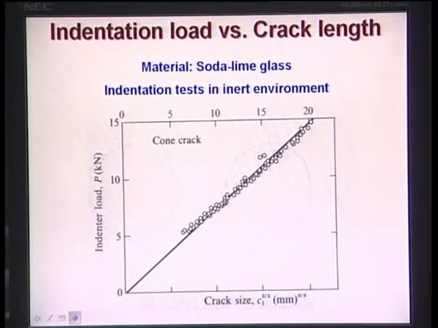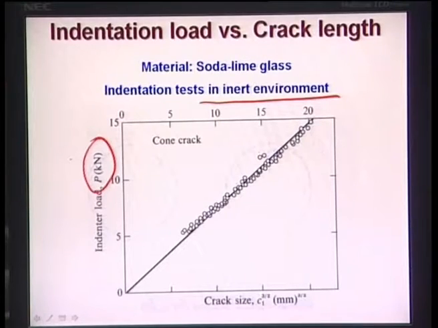Now people have done experiments on soda lime glass, and these indentation tests were carried out in an inert environment. Why an inert environment? Many times if you do this testing in an aqueous environment or any acid environment, the aqueous and acid can additionally lead to more chemical attack on these glass materials. And an inert environment means, for example, these indentation tests are carried out in vacuum.